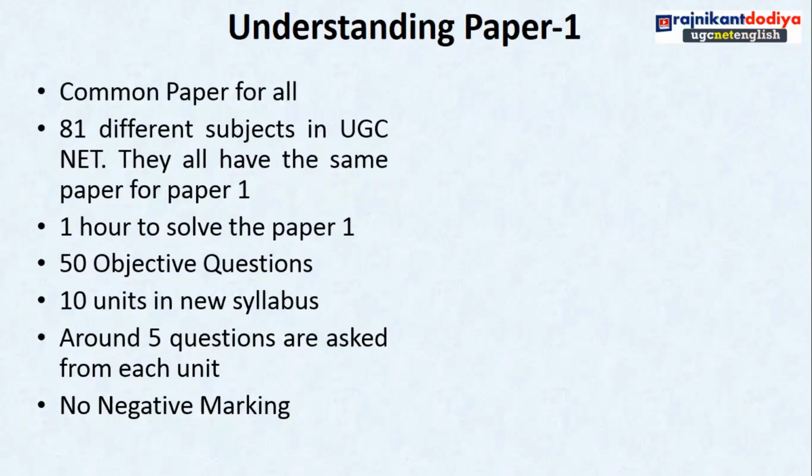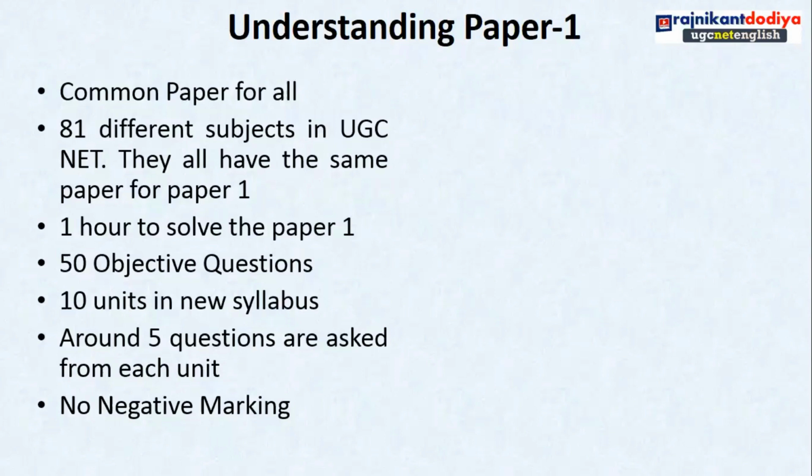Then around 5 questions are asked from each unit. There are 10 units, and from each unit 5 questions are asked, so when we multiply, there are 50 questions from 10 units. Maybe 4 questions from the second unit and 6 from the third unit, it can happen, but around 4 to 5 questions will be asked from each unit.